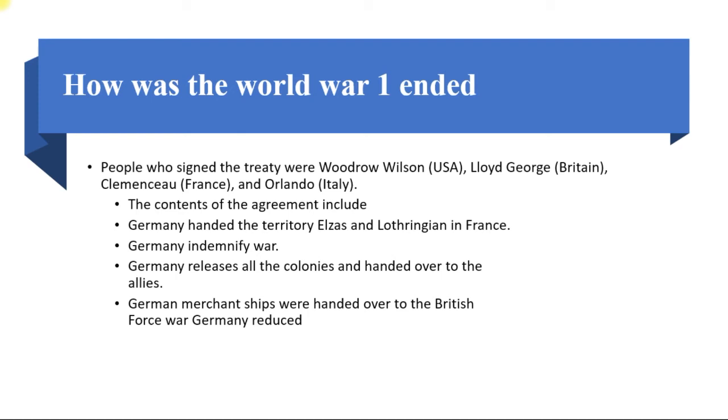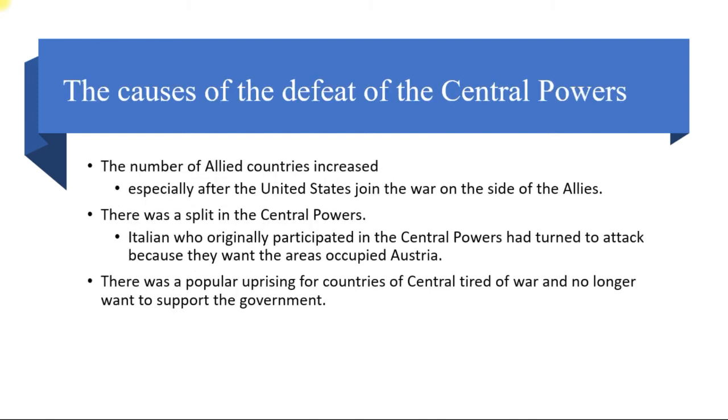The contents of this agreement included that Germany handed over the territories of Alsace and Lorraine to France. Germany paid indemnities for the war. Germany released all colonies and handed them over to the Allies. German merchant ships were handed over to the British, and the last one is that the armed force of Germany was reduced.